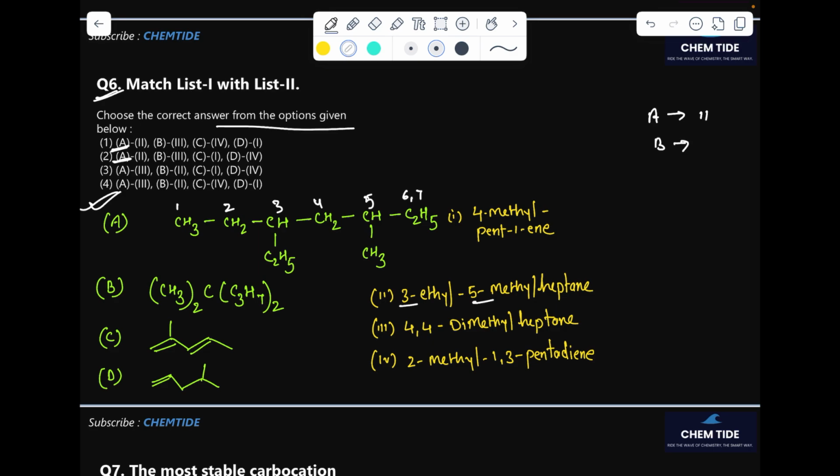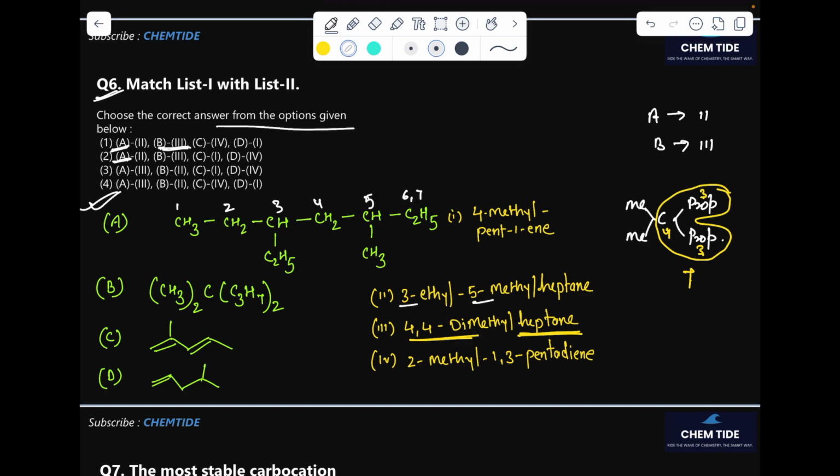Let's see B is matching with whom. For B, that carbon is in the middle. It has a methyl group on both sides, and the other sides are propyl groups. This side is propyl and this side is also propyl. So the longest carbon chain would be this. So 3 is here, 4 is there, and one more 3 is there. So the total carbon is 3 plus 1 plus 3, total 7. The 4 carbon has the dimethyl. So 4,4-dimethyl and heptane. That should be the right answer. So B is matching with 3. The examiner also matched B with 3 in both options.